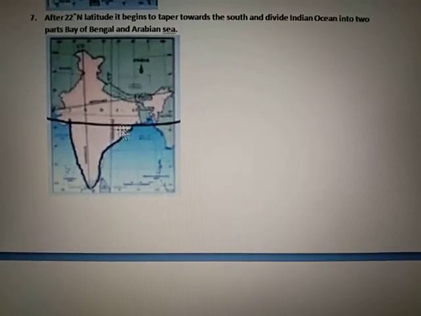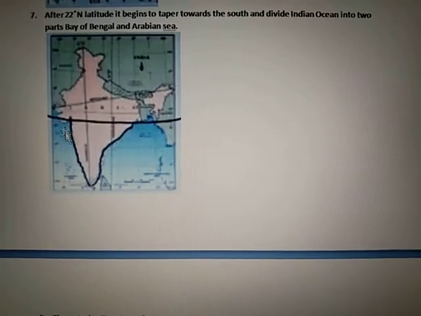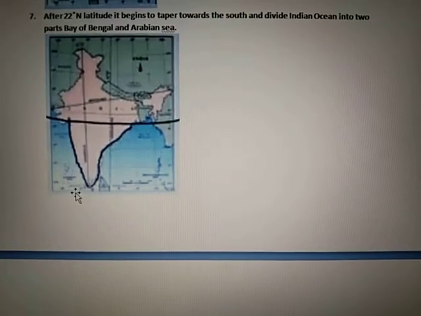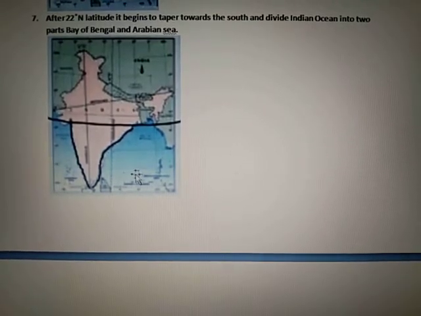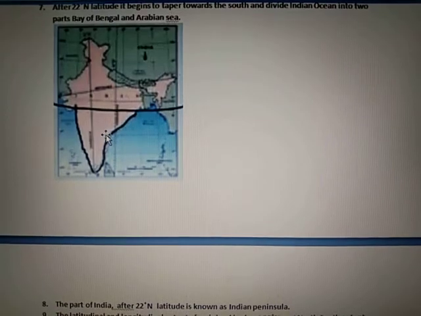Here you can see this narrow part of India, and this part divides the Indian Ocean into two parts. In the west is the Arabian Sea, and in the east is the Bay of Bengal. These two parts are divided by this tapering shape of India, which is also known as the Indian Peninsula, because it is surrounded by water on three sides.